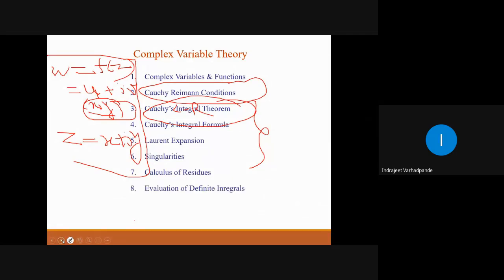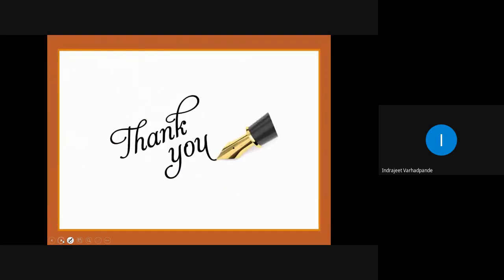The flow of the topics to be studied in this particular unit is as described. Then evaluation of definite integrals. In that we will be mostly applying the Cauchy integral formula or the Cauchy residue theorem. The last part I was talking about, the contour integration, all depends on this. So this was all the introductory portion related to the function of a complex variable, and accordingly we will be simplifying and getting down to the things appropriately.